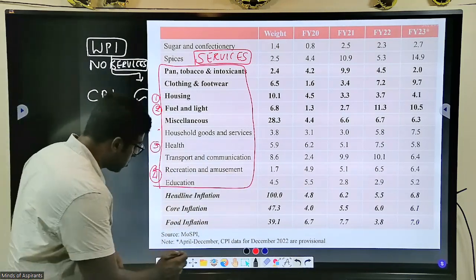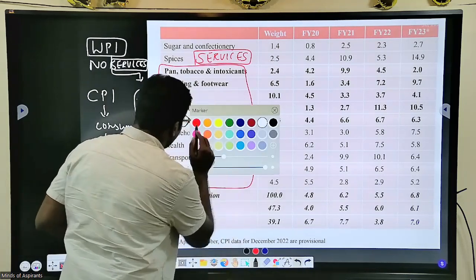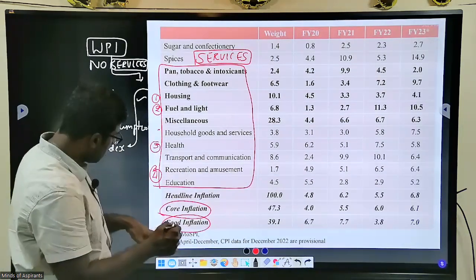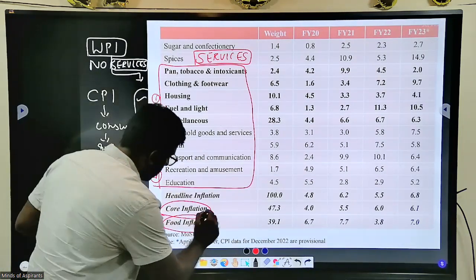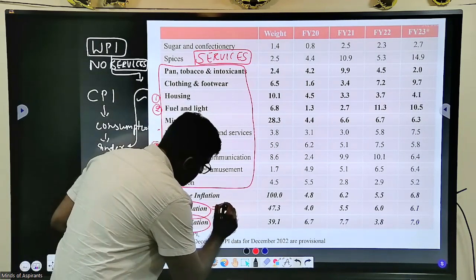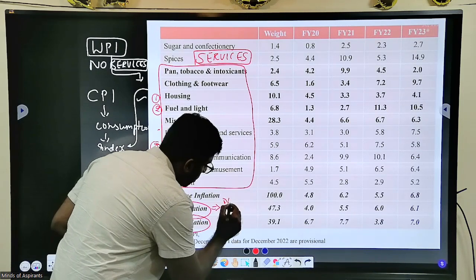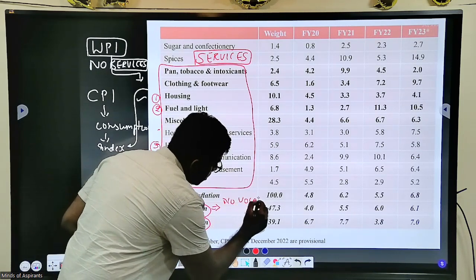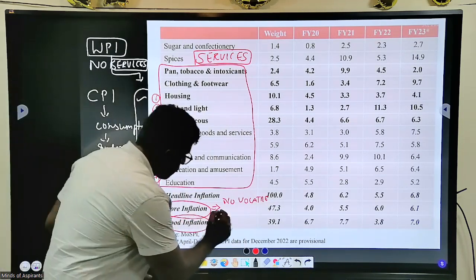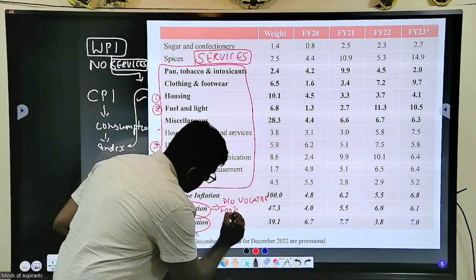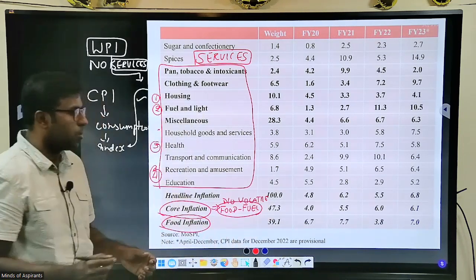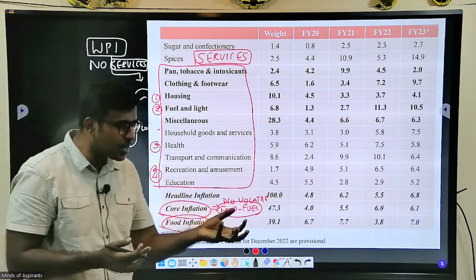But here you should know one important term, which is called core inflation. Here food inflation is something. So what is the meaning of core inflation? Something which is not volatile. Food is volatile, fuel is volatile. Volatility means a small change will affect it.